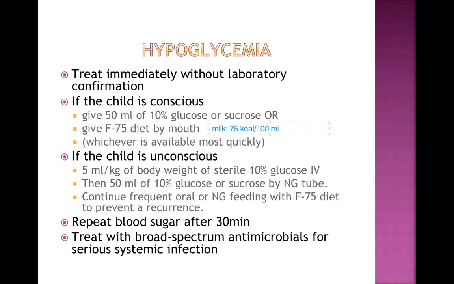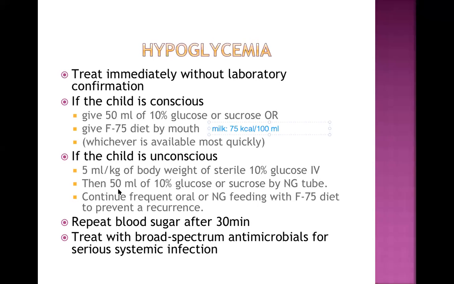This is a very commonly used feeding way in the malnutrition center. Now on the other hand, if the child is unconscious, how do we manage? Now see there, in an unconscious child we cannot give oral, we have to go for IV. So 5 ml per kg of 10% glucose is given by IV route. So this is the dose, 5 ml per kg. If the child is 10 kg, I will give 50 ml of 10% glucose intravenously.